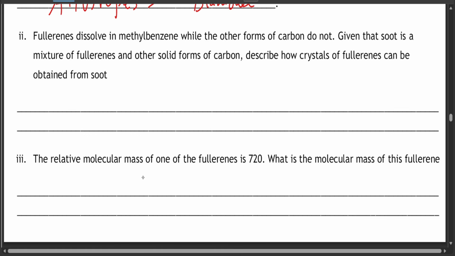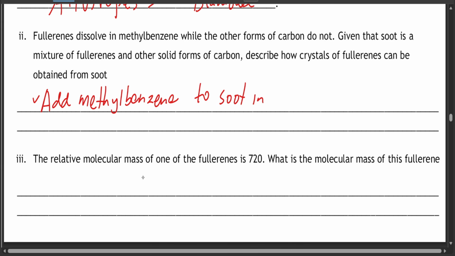So what you need to do, first thing, is very simple. You add the solvent, methyl benzene, into soot in a beaker. Once you add it, you then shake and filter.